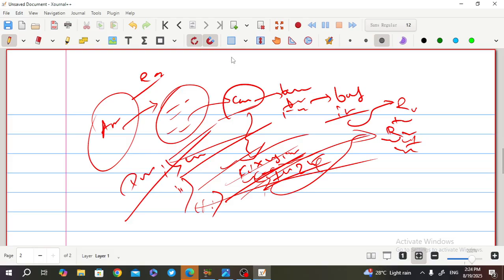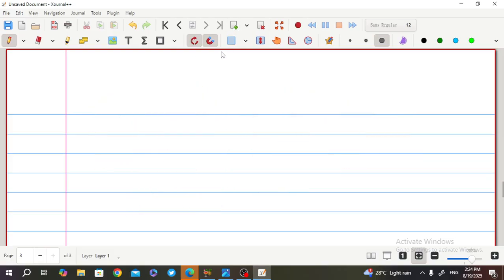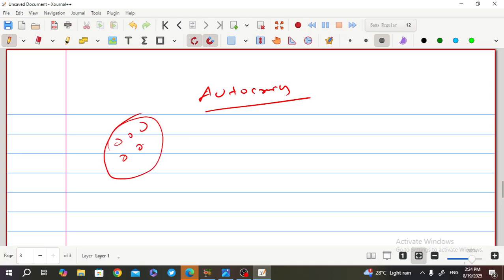Okay. Let's see the autocracy system. I am going to use the same example here. In the autocracy system, let's say there is a village with some villagers. In the village, this person has some strong powers. So if the village organizes a cricket match, this person is going to be the captain because he is the strongest one. He has the power, he has the courage. So he will be the captain of the team.